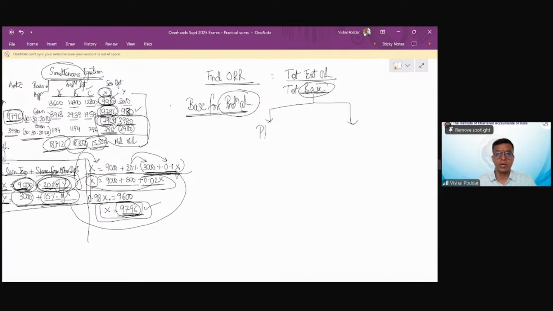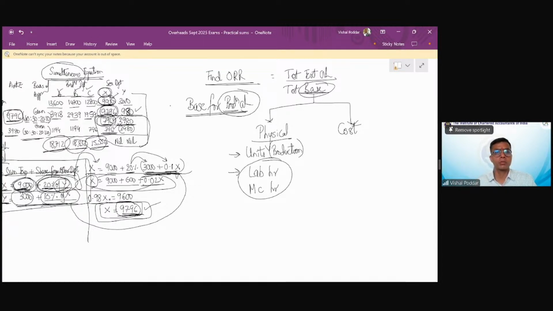Now understand one thing, there are always two types of basis, physical or cost. In physical, you generally take the production quantity or some units, like for administration, we took production quantity, for selling, we took sales quantity. Now, since this is production overheads, if you want to take quantity, it should be production quantity only because we are discussing or we are charging production. However, generally, units base is not considered as a very appropriate base. More appropriate is the hours. Hours means either the labor hours or the machine hours.